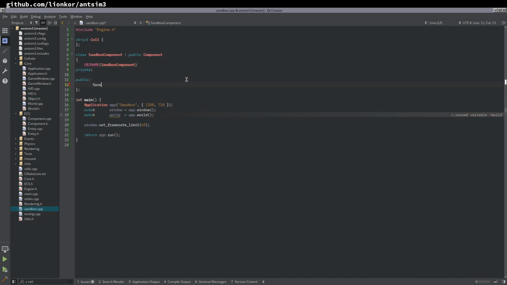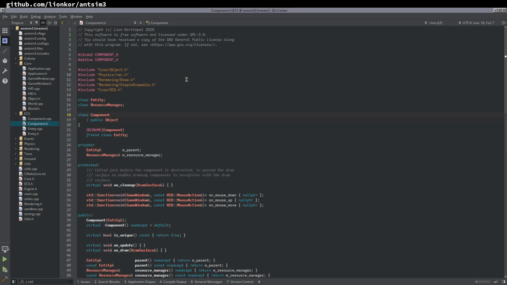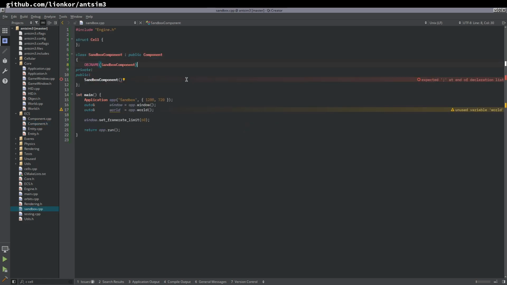Sandbox component is going to be constructed with, and I changed this recently, so I have to look it up. We need to give it an entity reference, E, and let's give it some sort of size. Size TW, size TH.